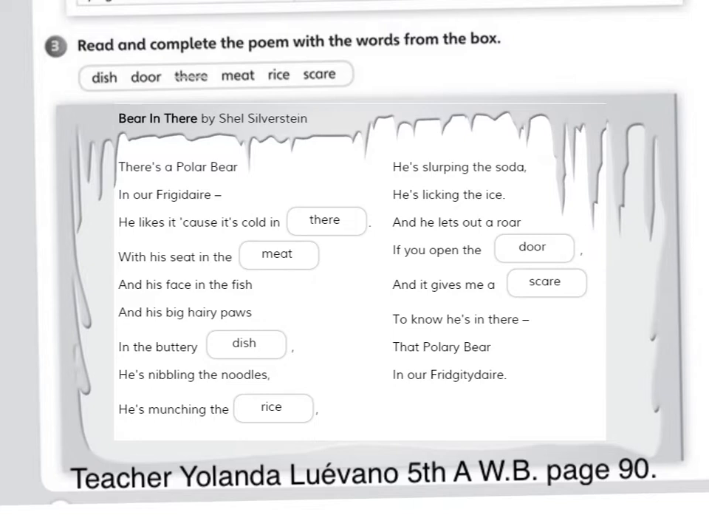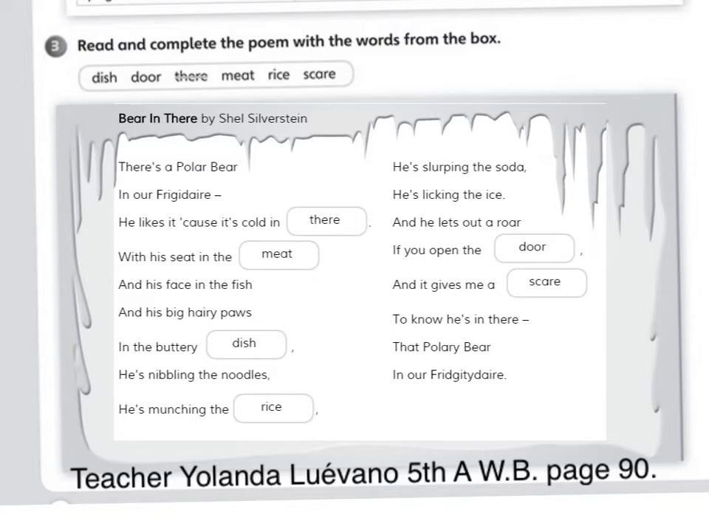There's a polar bear in our Frigidaire. He likes it 'cause it's cold in there. With his seat in the meat and his face in the fish and his big hairy paws in the buttery dish. He's nibbling the noodles, he's munching the rice. He's lapping the soda, he's licking the ice, and he lets out a roar if you open the door. And it gives me a scare to know he's in there. That polar bear in our Frigidaire.